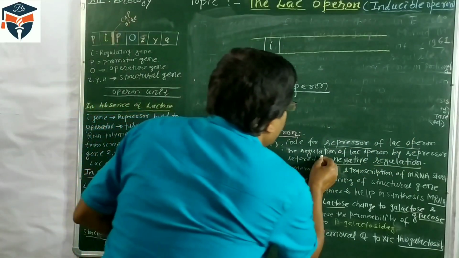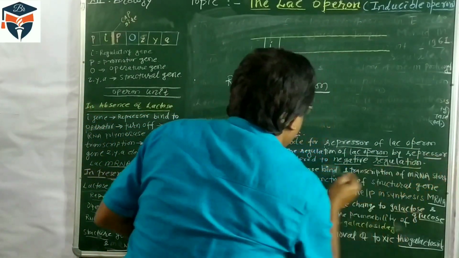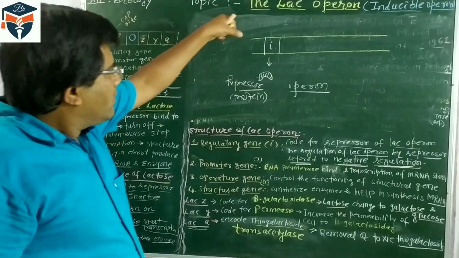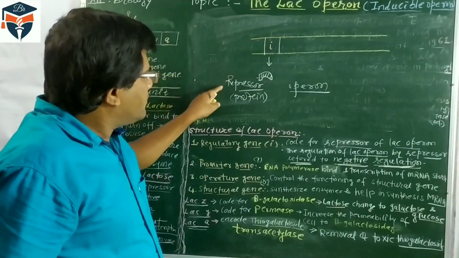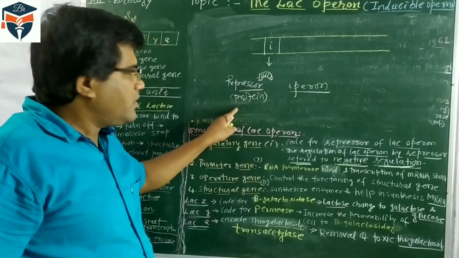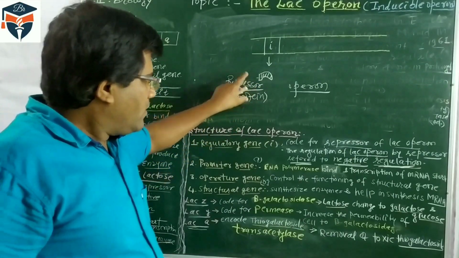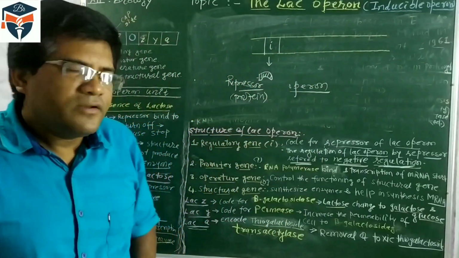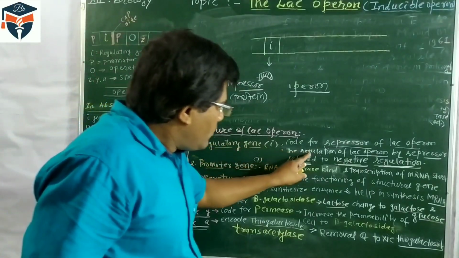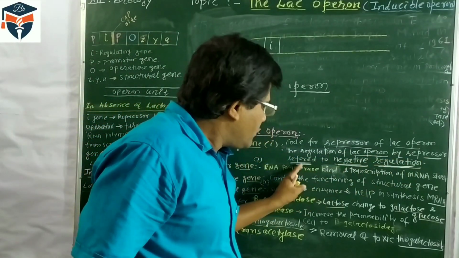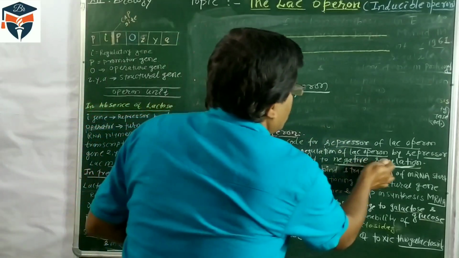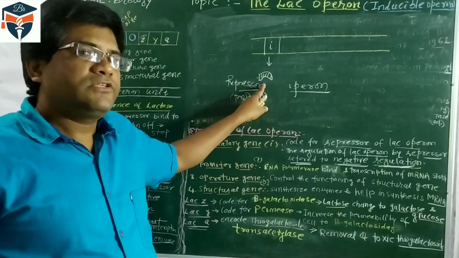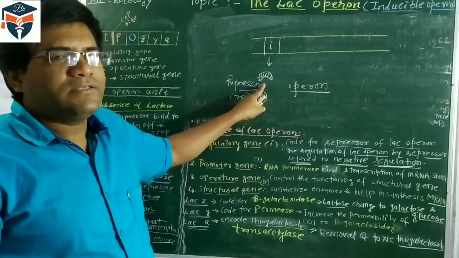Second, the regulation of the lac operon by the repressor is referred to as negative regulation. Look here. If the regulatory gene synthesizes the protein called the repressor protein, then due to the repressor protein the transcription does not occur. Protein synthesis does not occur. That's why the regulation of the lac operon by the repressor is called negative regulation, because due to the active repressor, protein synthesis does not take place, or mRNA synthesis does not occur.